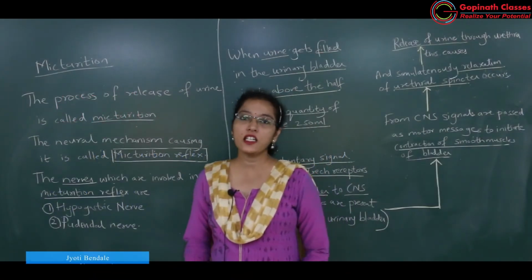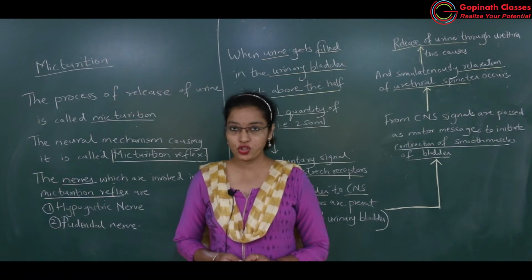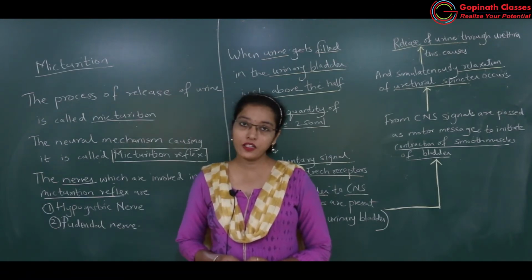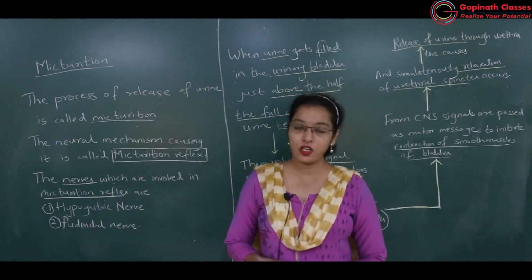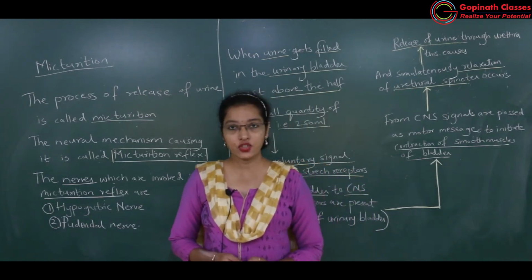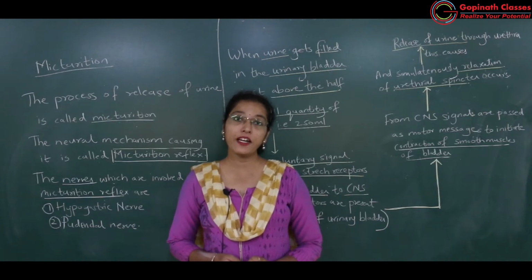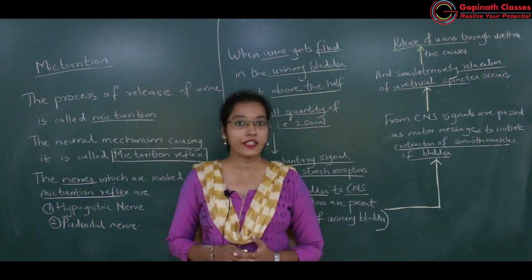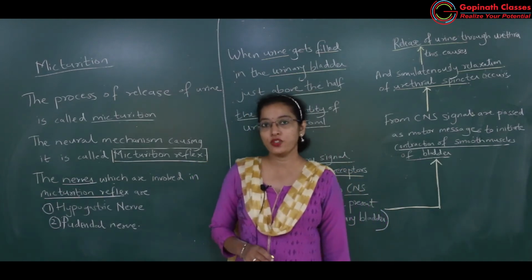Hello students, in the last session we have completed regulation of kidney functions. In that we have finished with the renal autoregulation, then neural regulation and thirdly hormonal regulation. In hormonal regulation we have studied how ADH, then ANF, atrial natriuretic factor and RAS are controlling the functioning of the kidney. Okay, now we will be talking in detail about micturition.